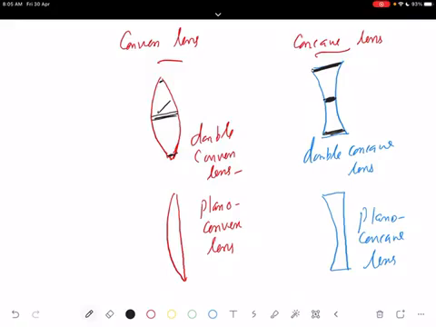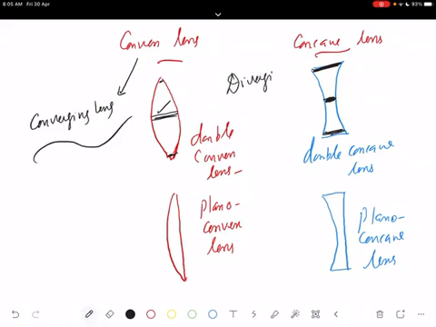A convex lens is also known as a converging lens. Why it is so, we will explain. Converging lens, and a concave lens we call a diverging lens. Why it is so, we will see along the way. A convex lens is known as a converging lens, and a concave lens is known as a diverging lens.